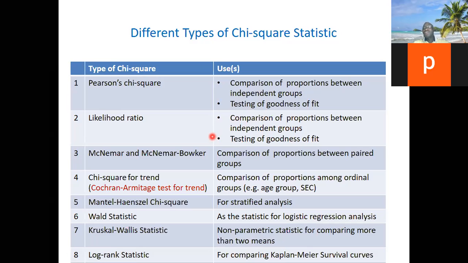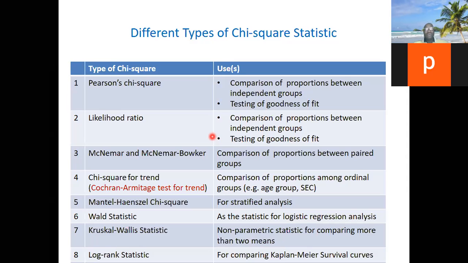And we have chi-square for trend. If you have an outcome that is two-category and the exposure is ordinal, like maybe you want to know how many are employed among different socioeconomic classes. The outcome is employed or not employed, but the socioeconomic class will be upper, middle, lower. We know that upper is higher than middle, and middle is higher than lower. Then Mantel-Haenszel chi-square for stratified analysis.